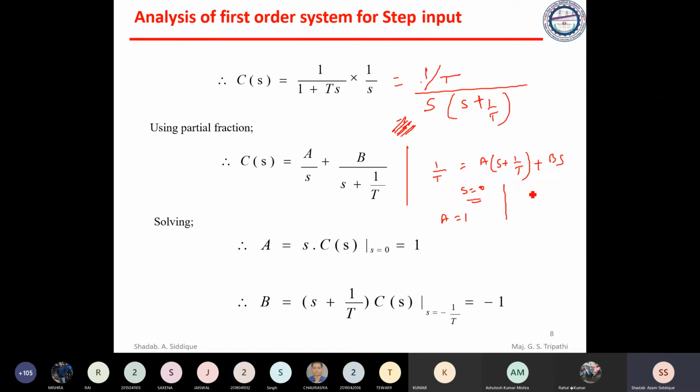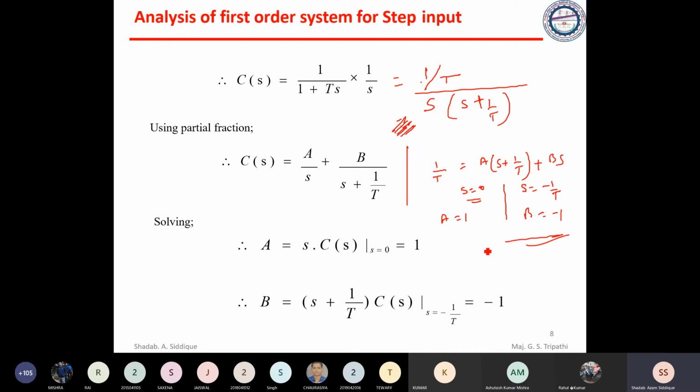And for finding b, if you put s equal to minus 1 by t, then what will happen? This overall term will become 0, and this will become minus b by t, which is equal to 1 by t. So b can be written as minus 1. So this is my direct observation, and I'm writing using this.